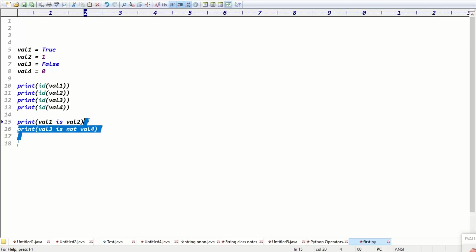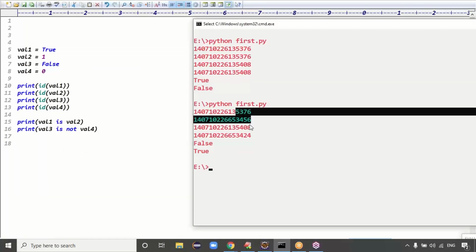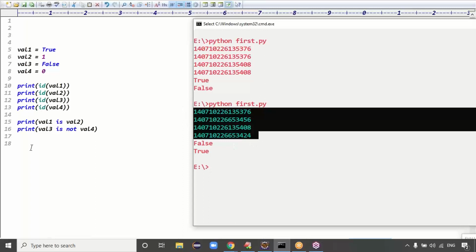4 memories, right? In that case, val1 is val3, val2, both are true or false? Val1 is val2 means I think false. Val1 is not val4. Val3 is not val4 means what? It's true, right? Exactly. If you run this code, guys, you see there are 4 different memories, definitely. First one is false, second one is true, right? These are 4 different memories.